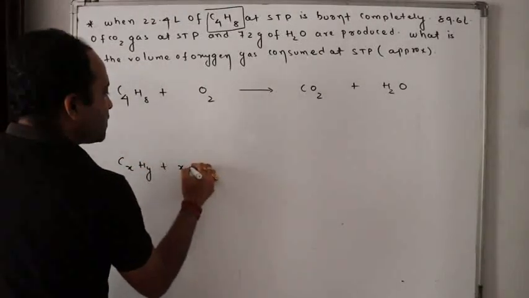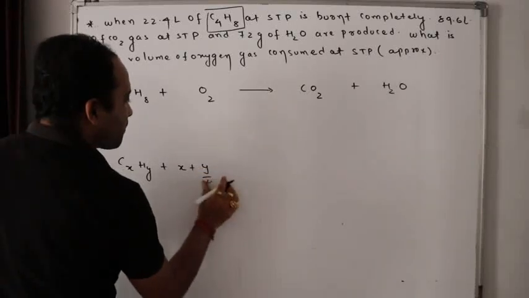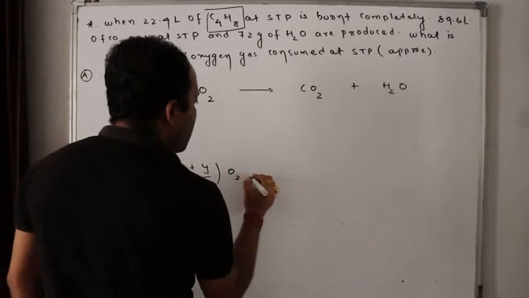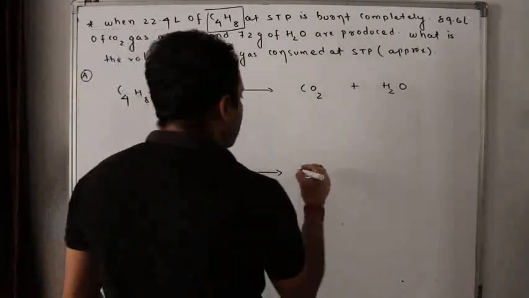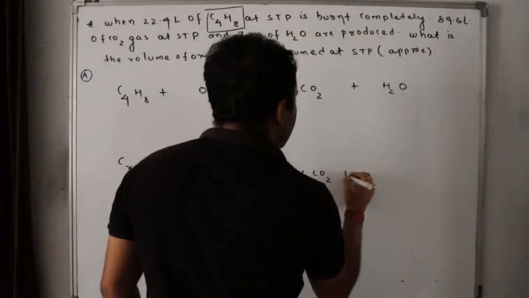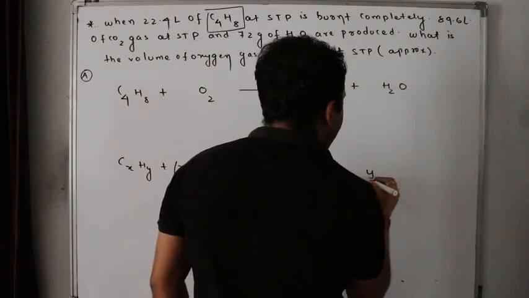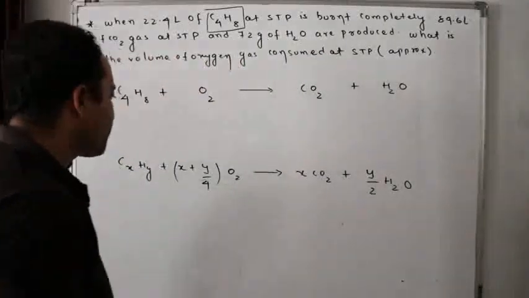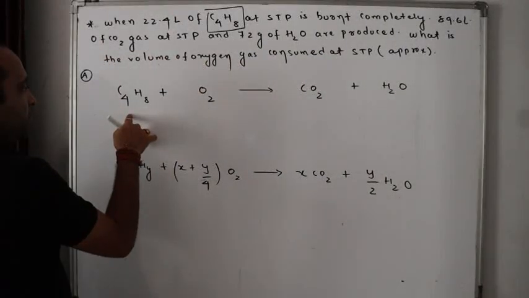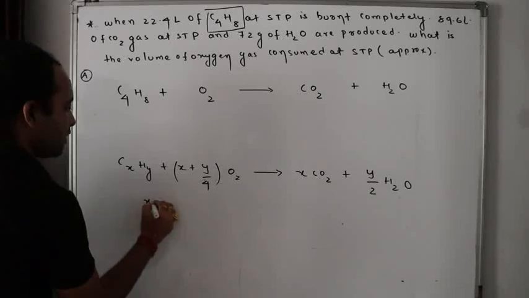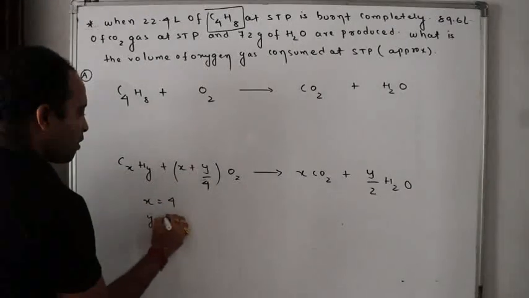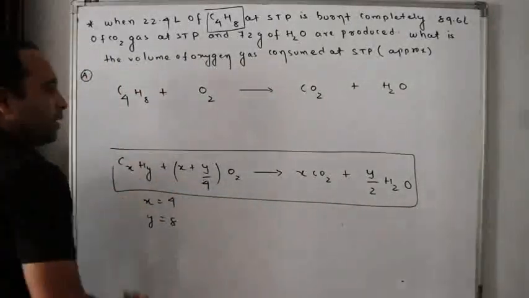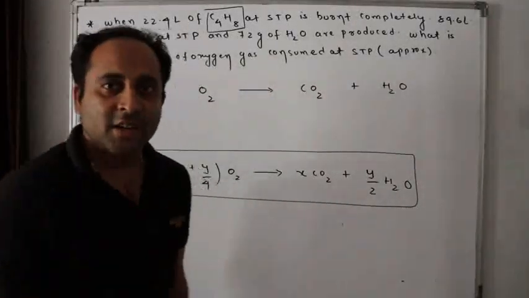CxHy plus (x + y/4) O2 gives rise to xCO2 plus y/2 H2O. Now balance it. Here x is 4, y is 8. This is the general formula. Okay, beta? Here, using this general formula, I can solve it.